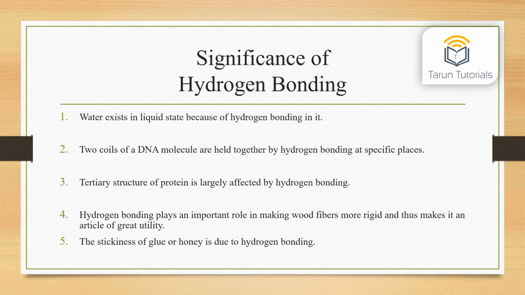Significance of hydrogen bonding. First, water exists in the liquid state because of hydrogen bonding in it. Second, the two coils of a DNA molecule are held together by hydrogen bonding at specific places. Third, the tertiary structure of protein is largely affected by hydrogen bonding. Fourth, hydrogen bonding plays an important role in making wood fibers more rigid and thus makes it an article of great utility. Fifth, the stickiness of glue or honey is due to hydrogen bonding.